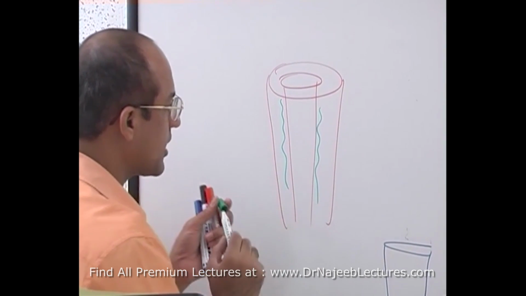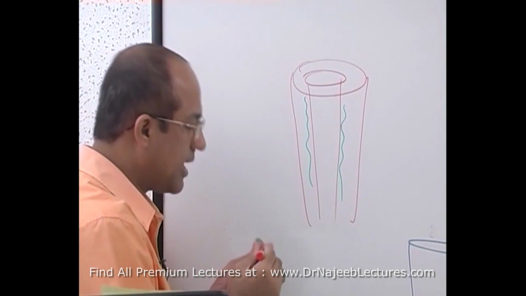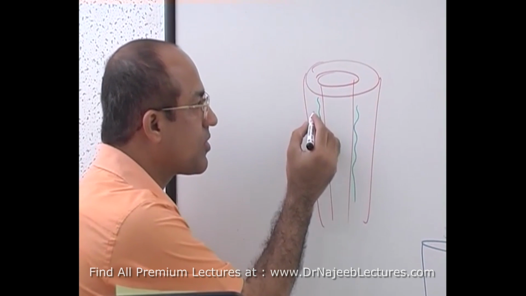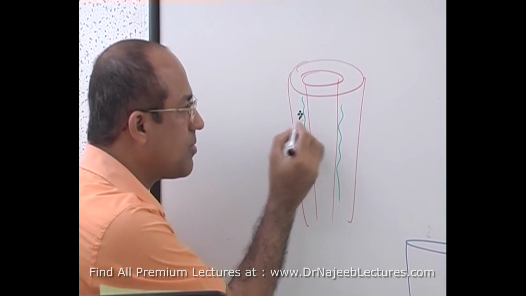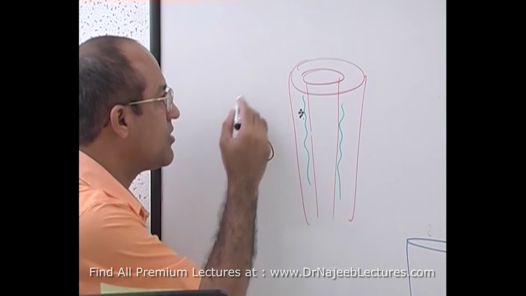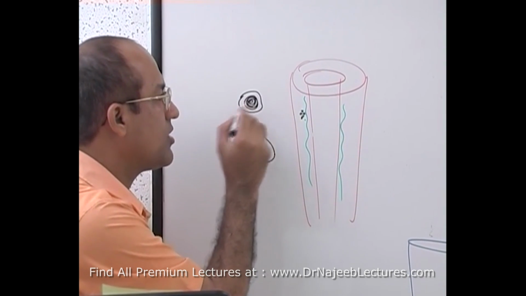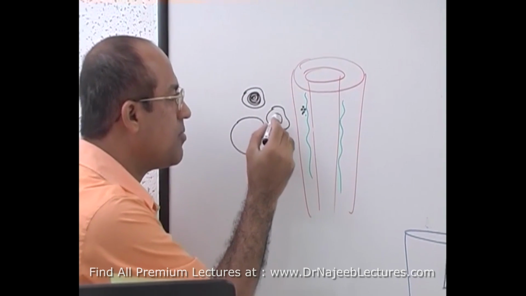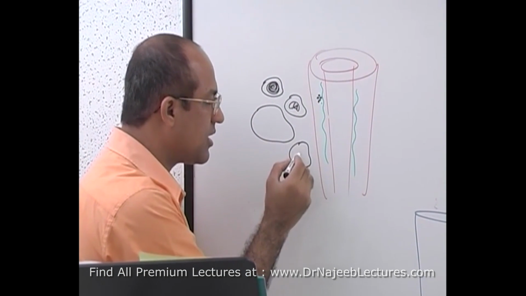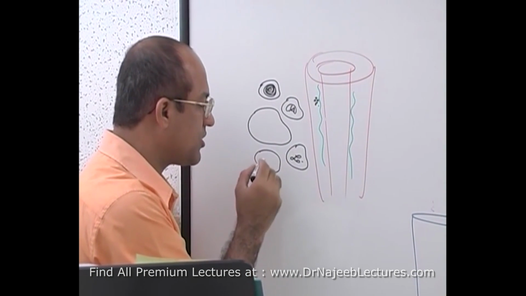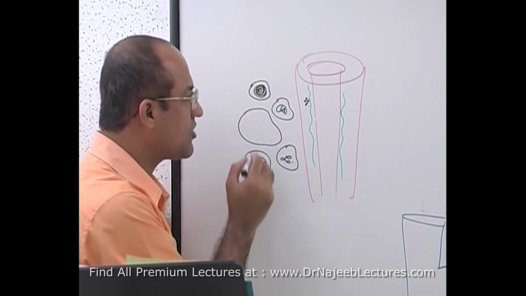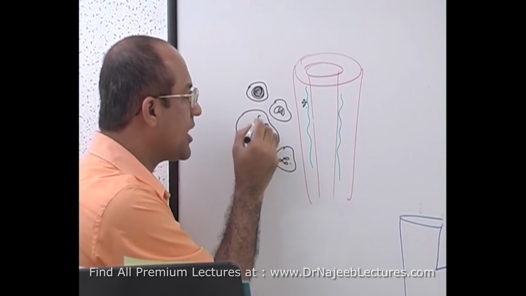The inflammatory cells are attacking the internal elastic lamina, and you find some lymphocytes, some macrophages, some neutrophils, and some eosinophils, but very distinctly there may be giant cells.